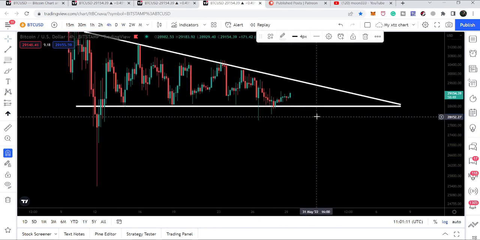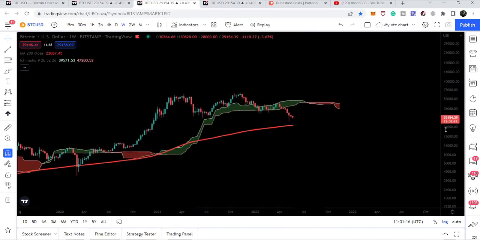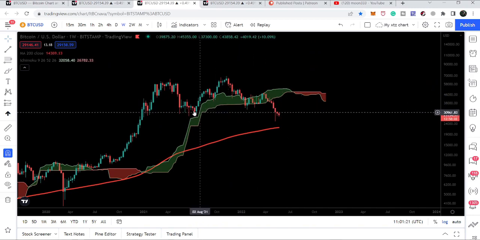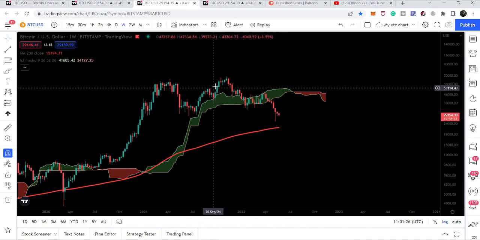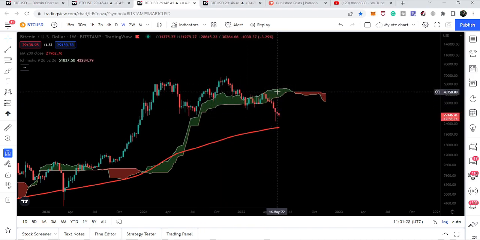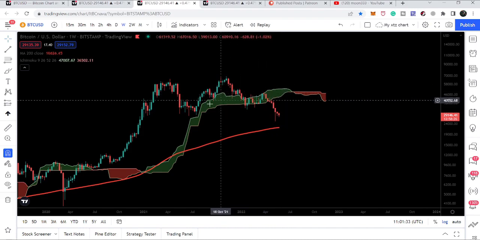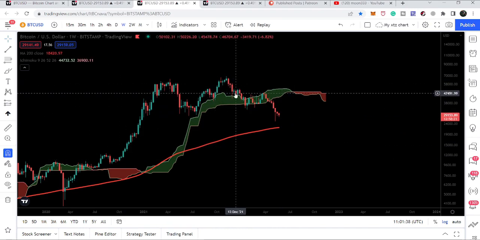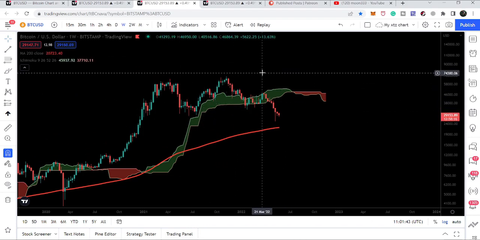Now, let's take a look at the big potential reversal zone that I want to show you in today's video. And that is, right now you can see that here I have placed this Ichimoku cloud on the weekly time frame chart, and Bitcoin has already broken down. Whenever Bitcoin breaks down this Ichimoku cloud, it works as a resistance for the price line. And whenever Bitcoin breaks it out, then this Ichimoku cloud turns into the support, like it was working as a strong support previously. And this is the weekly Ichimoku cloud that is a very strong resistance and support.